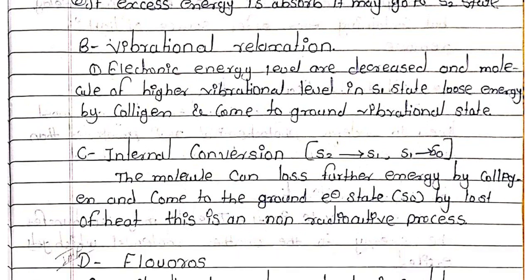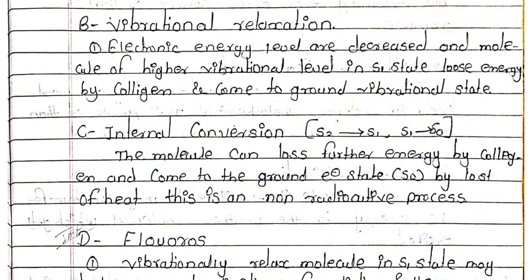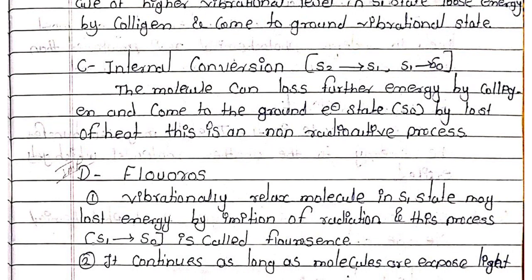Vibrational relaxation: electronic energy levels are decreased and molecules of higher vibrational level in the excited state lose energy by collision and come to the ground vibrational state. That is the vibrational relaxation.